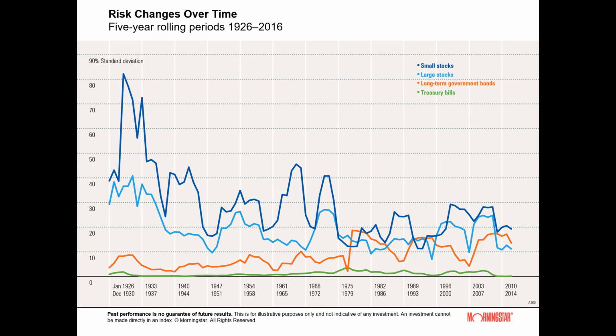Small stocks are represented by the Ibbotson Small Company Stock Index. Large stocks are represented by the Ibbotson Large Company Stock Index. Long-term government bonds by the 20-year U.S. government bond, and treasury bills by the 30-day U.S. Treasury bill. An investment cannot be made directly in an index.